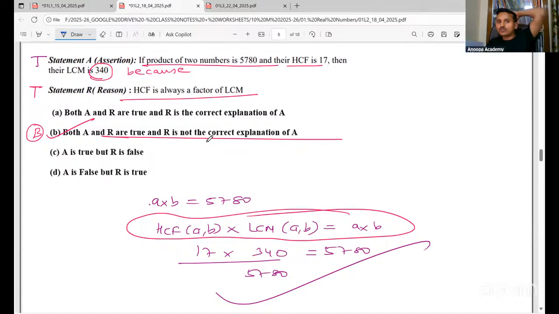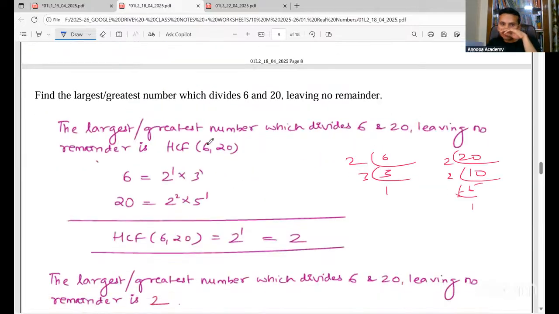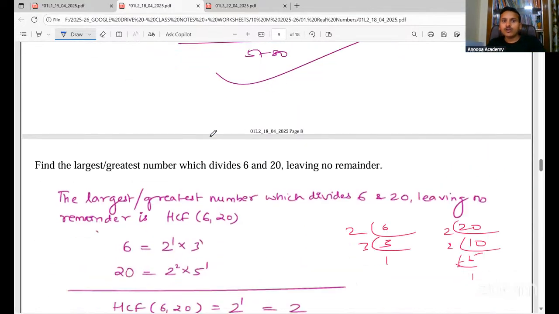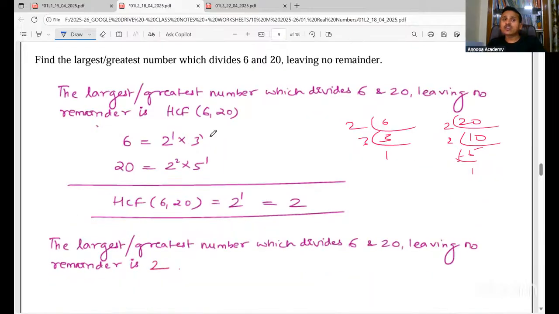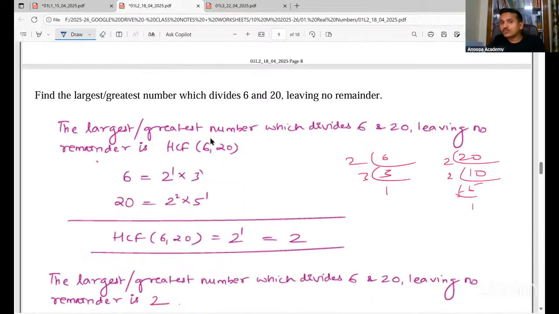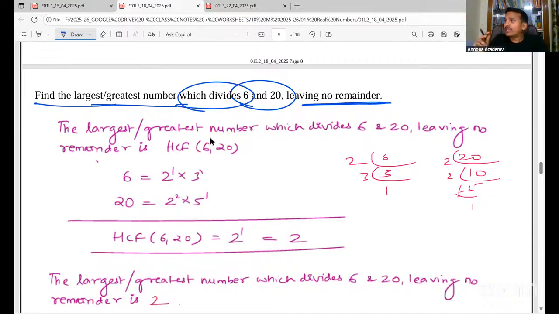So we had done all these questions. Next, we had learned another concept. Generally, they ask this kind of question also. Find the largest or the greatest number which divides 6 and 20, leaving no remainder. Here generally students have confusion about what to find, HCF or LCM. We know HCF divides, LCM is divisible. So the greatest or largest number which divides will be nothing but HCF.